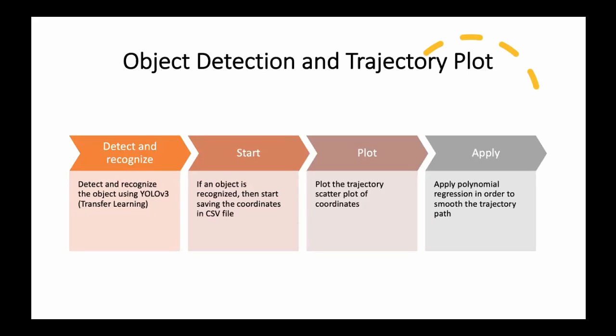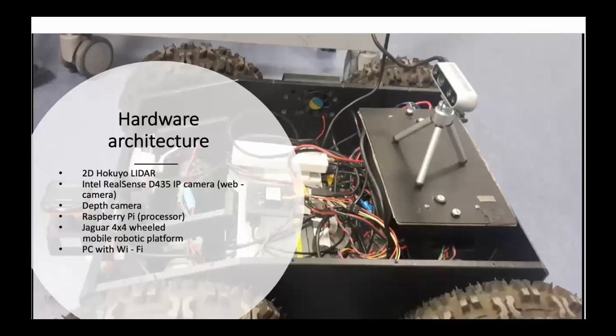Once we determine the object, we start saving all the coordinates in a CSV file, and even if the object is moving, we still keep saving all the new coordinates to the CSV file. As the next step, we plot all these coordinates as a scatter plot on our path from the robot to the object, and then we apply polynomial regression in order to smooth this path to the object.